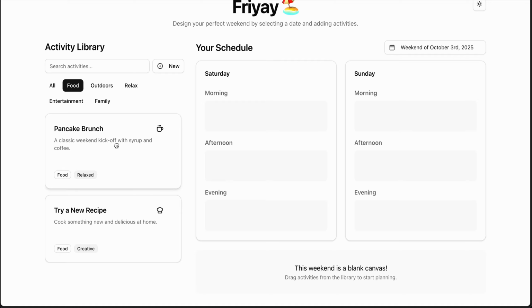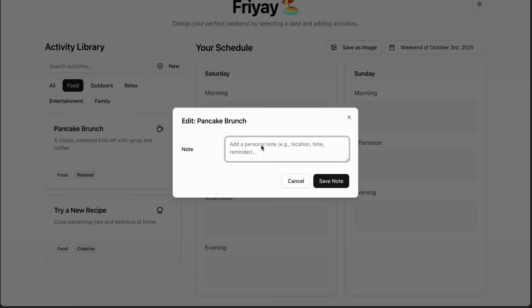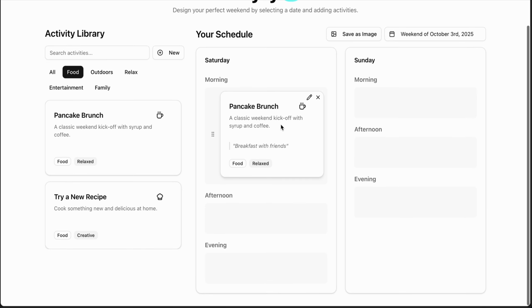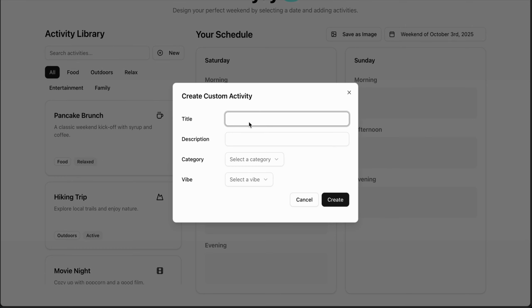So let's say I want a pancake brunch with my friends. So I have dragged and dropped this pancake brunch on Saturday morning. I can maybe add a note to it. And I've saved it. And as you can see, in my schedule on Saturday morning, I have pancake brunch with friends. Then in the afternoon, maybe I can create a new task.